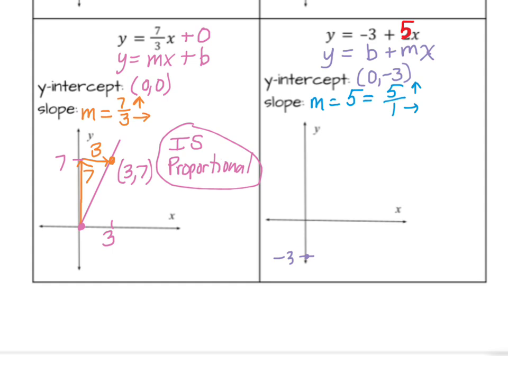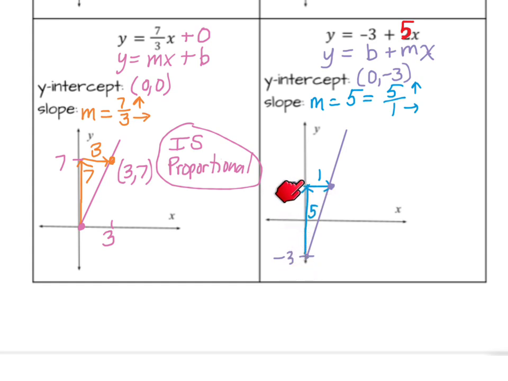So that's pretty steep. And in particular, if I start at -3 and I go up 5, I'm going to go past the x-axis. So my slope triangle is going to go past the x-axis. Again, label the 5 on the inside. If I start at -3 and I go to the x-axis, that's a jump of 3. I need to go 2 more, so that leaves me at 2.